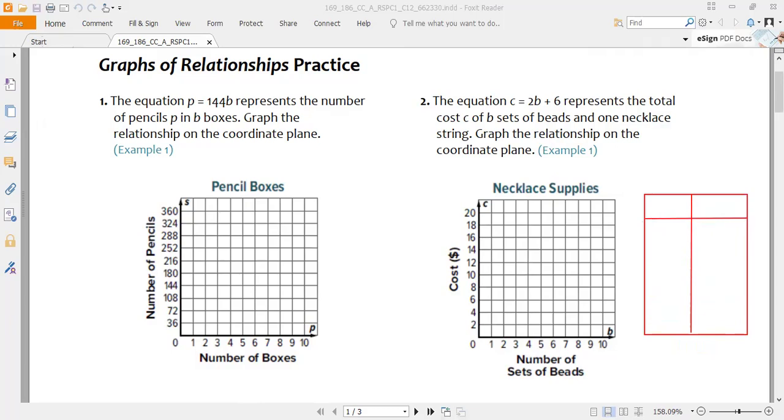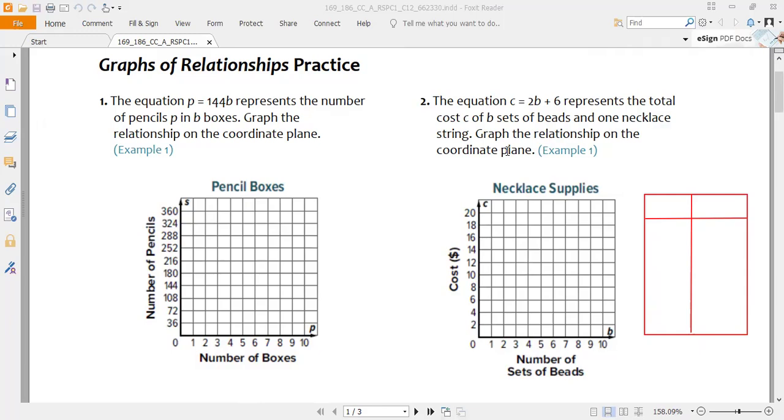Okay, now we will look at the equation and we will look at the question, what is given here. So the equation is c equal to 2b plus 6. This is a two-step equation. c represents the total cost of b sets of beads. So now you have been given two variables again and one necklace string. Graph the relationship on the coordinate plane.